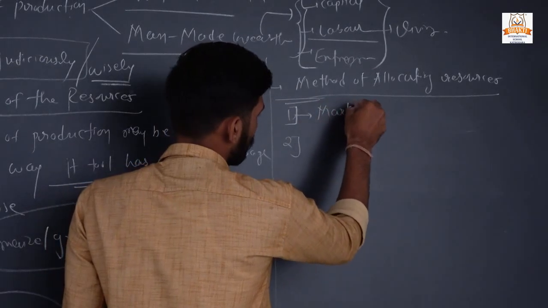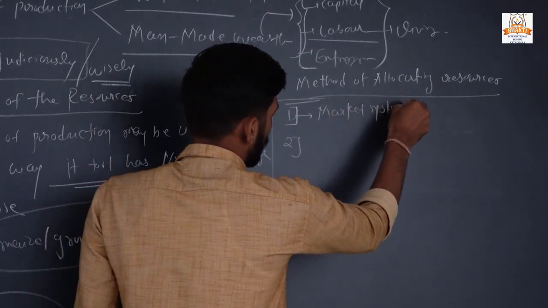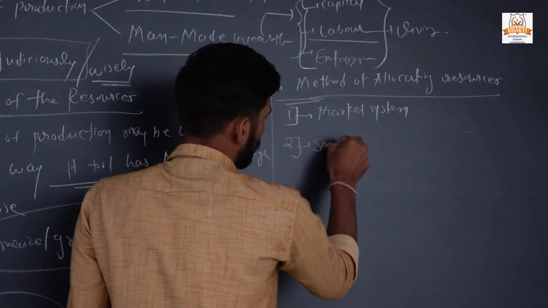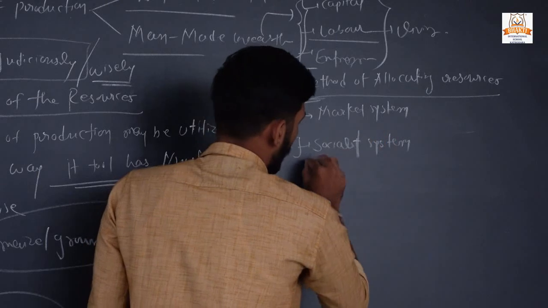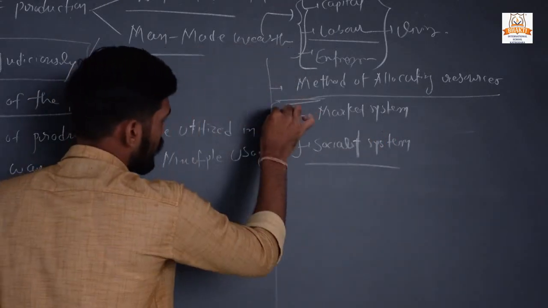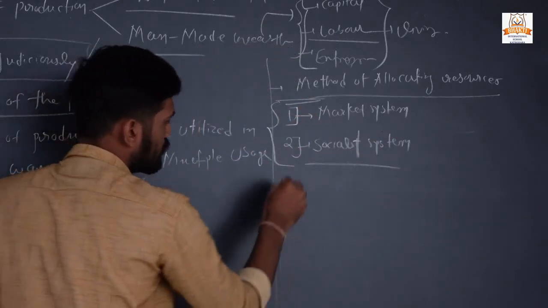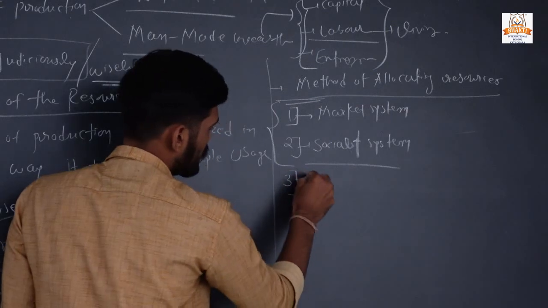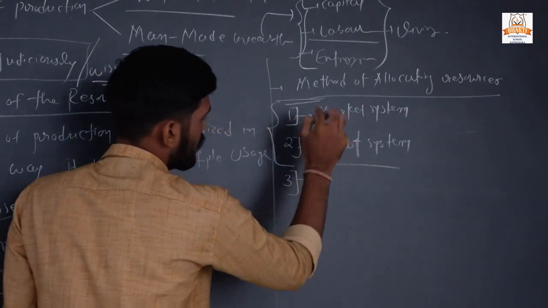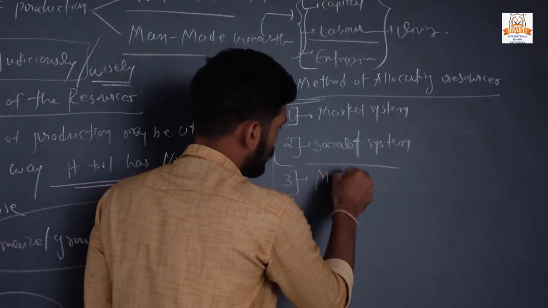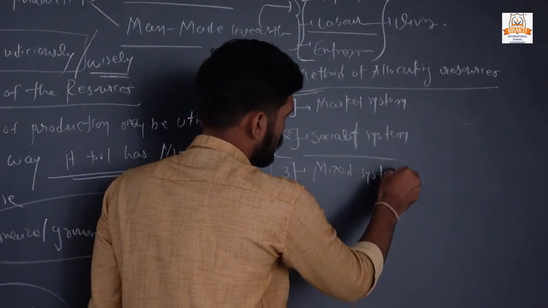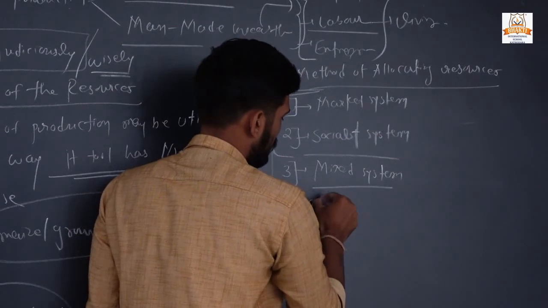First is the market system and second one is the socialist system. And when we combine these two systems, a third system develops. It is market plus socialist. It is a mixed system, or you can say a mixed economy.